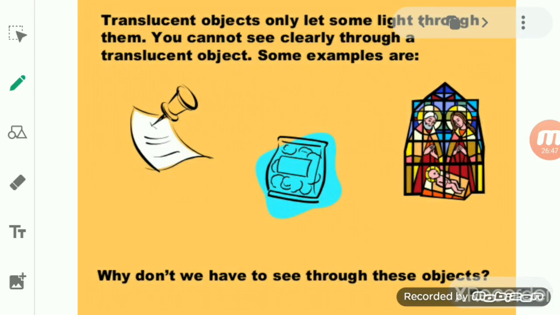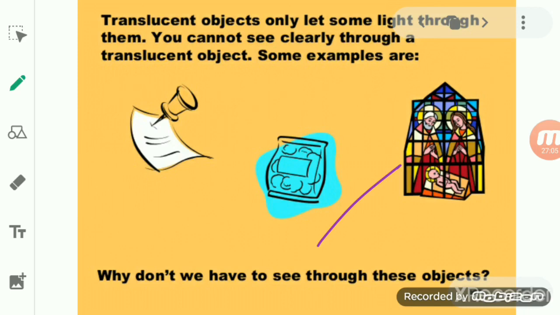For example, ground glass, or butter paper, or oil paper or tissue paper, muddy water or clouds. These all are what? These all are examples of translucent objects.